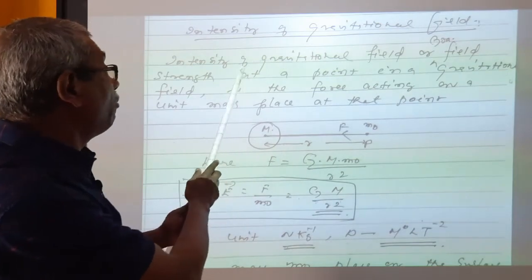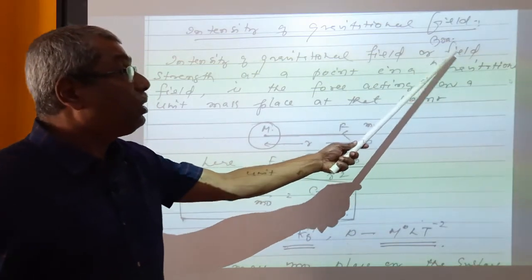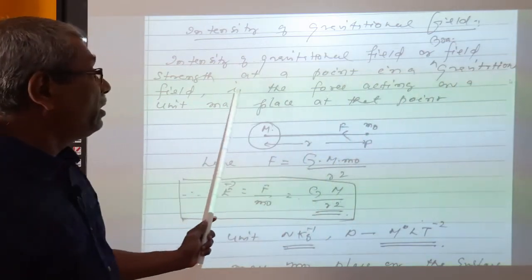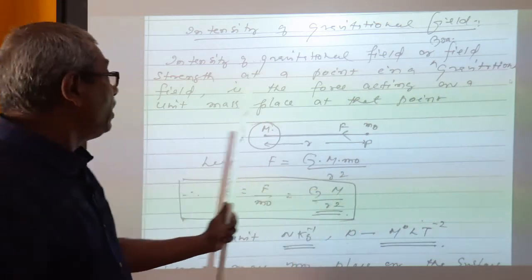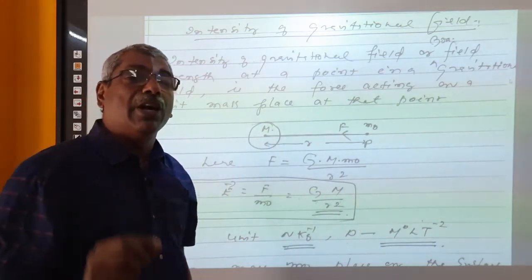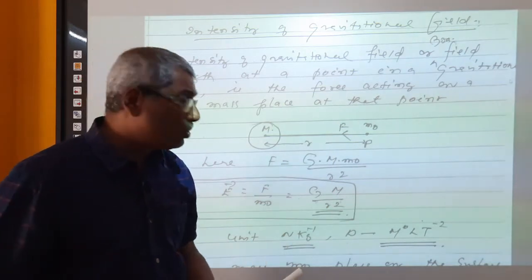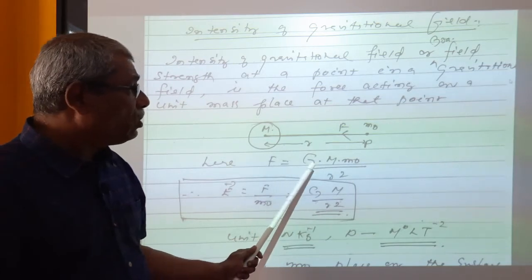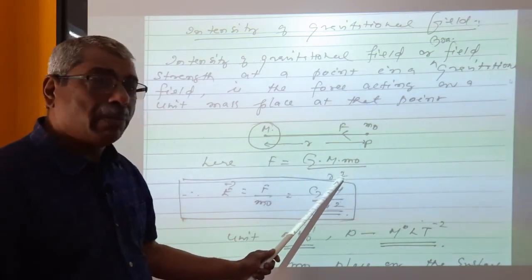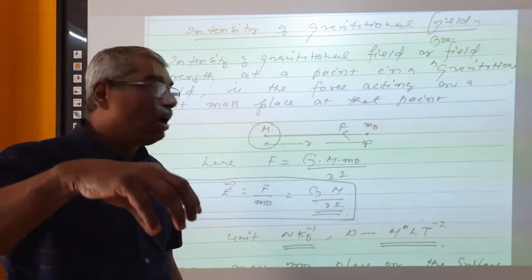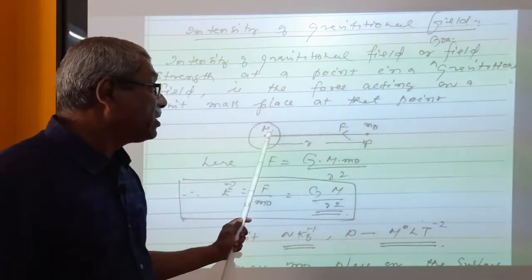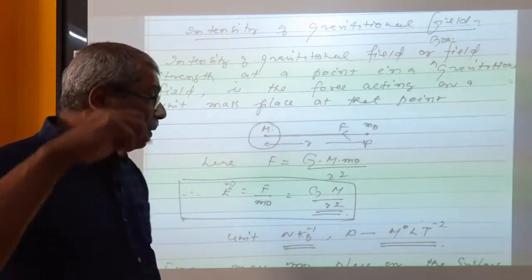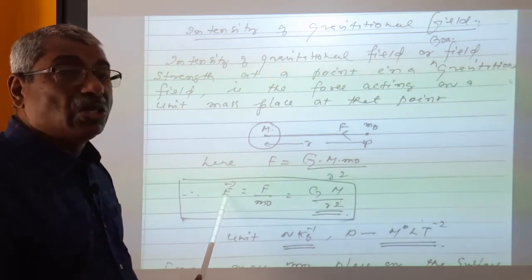But what is the definition? Intensity of gravitational field or gravitational field strength at a point in a gravitational field is the force acting on a unit mass. Unit mass means 1 kg, 1 gram, etc. are called unit mass. Right. What is the force acting on m0 mass? That is F is equal to G capital M m0 divided by r square. This is the force acting on m0 mass by this body of mass capital M. Hence, the force acting per unit mass is given by intensity of gravitational field.